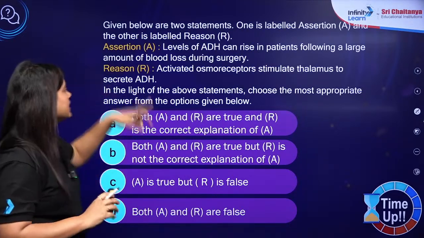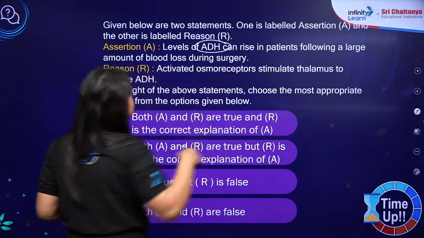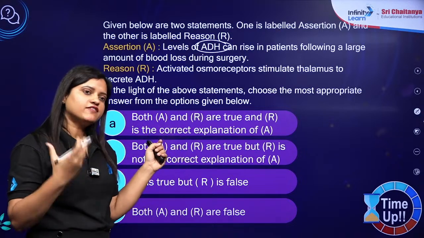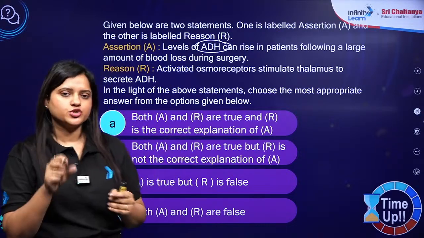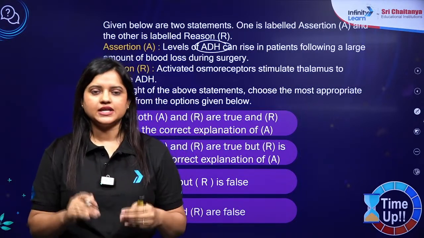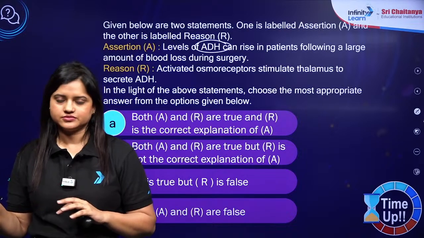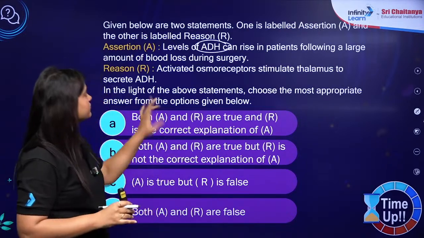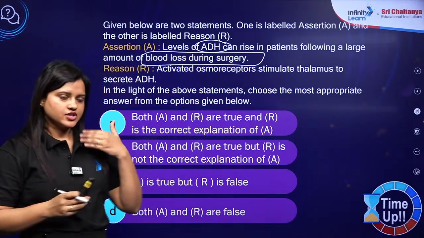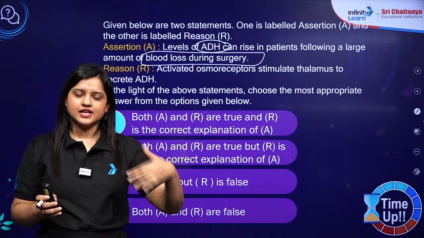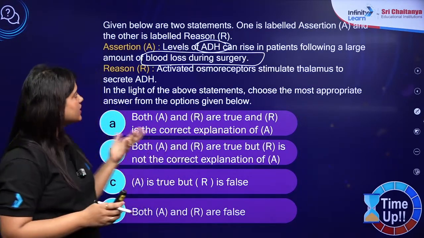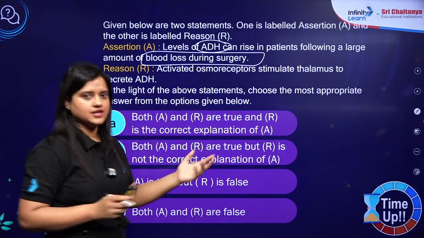So first, what is asked: level of ADH can rise in a patient following a large amount of blood loss during surgery. So what is the function of ADH? ADH causes reabsorption of water from DCT and it causes vasoconstriction. So it ultimately increases the blood pressure and the GFR. Yes or no? So if a person has lost a lot of blood during surgery, blood loss means water loss, ADH should be able to retain the water, meaning the ADH level should increase. It is written here that it will increase, that is correct.